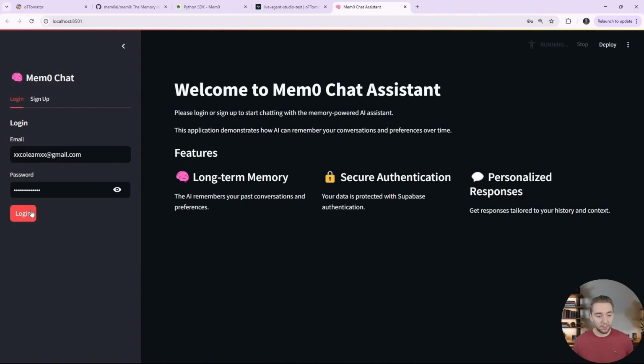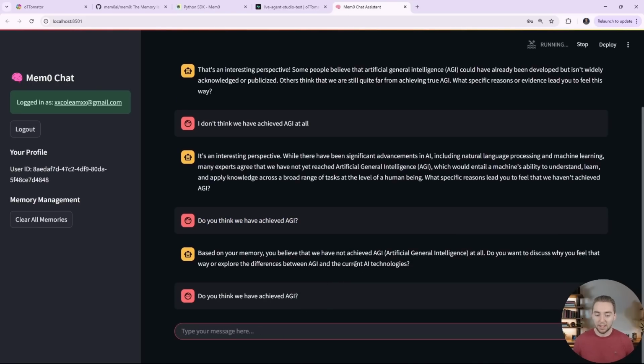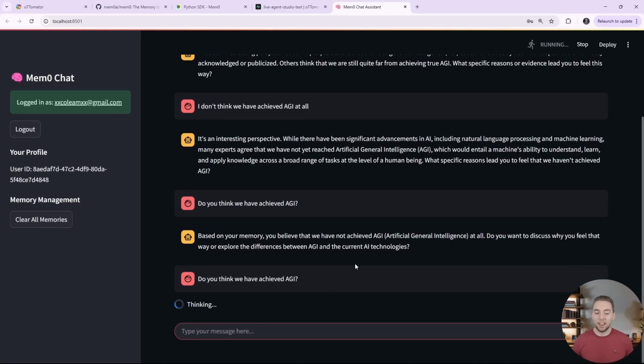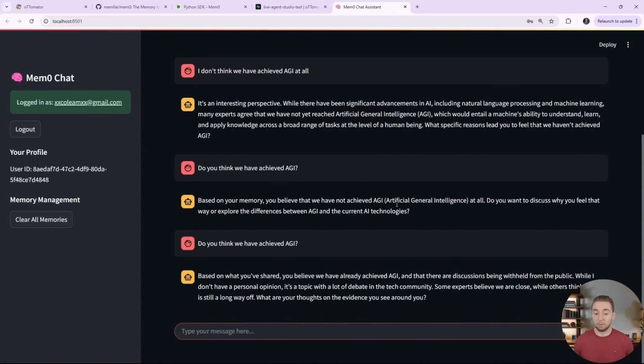And this is why I'm purposefully doing very opposite memories here, because I'll just paste the exact same question. Do you think we've achieved AGI? I'm doing this on purpose to show that because we are segregating by user ID, there is absolutely no chance that the agent will accidentally reference a memory from a different user.